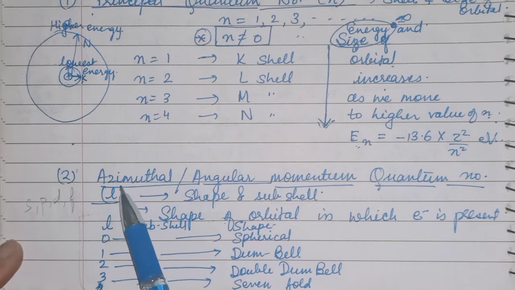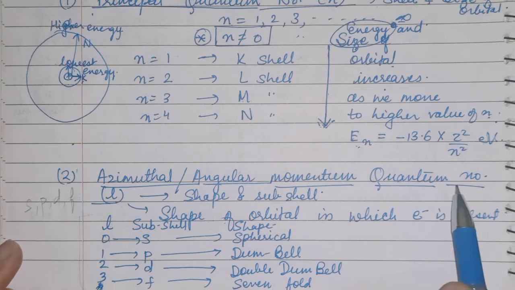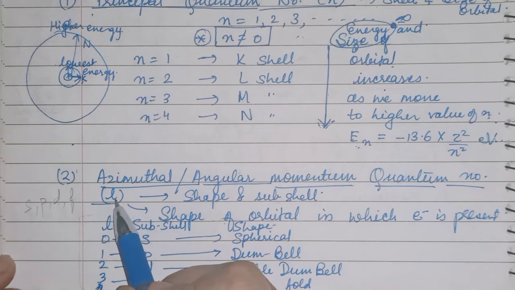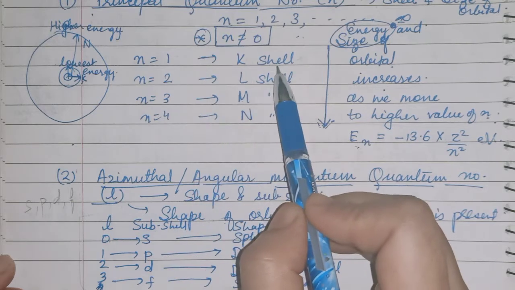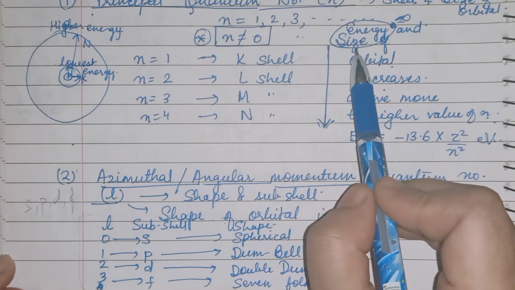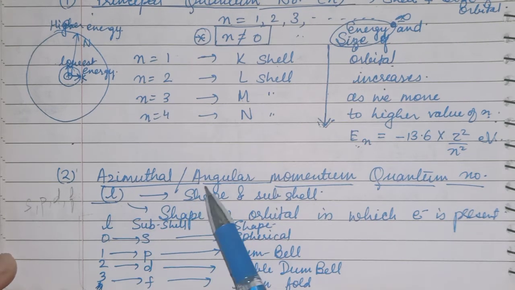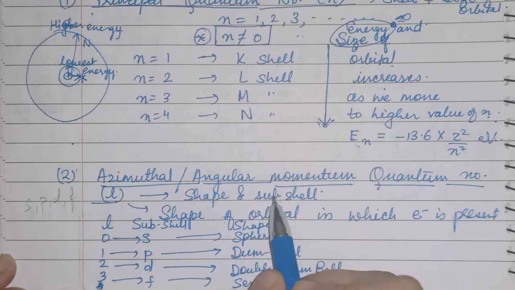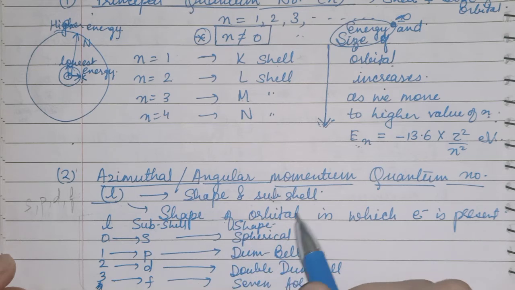The next quantum number is azimuthal, or angular momentum quantum number. This is the second quantum number. It is represented by small l. Just like the principal quantum number is giving you the shell number, energy and size of the orbital, the azimuthal quantum number will give you the shape and subshell. First you will write the subshell, and then what will be the shape of that subshell.